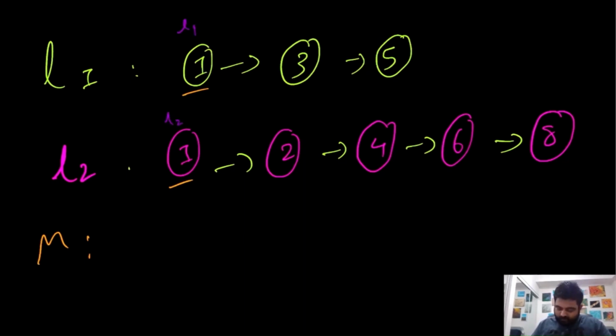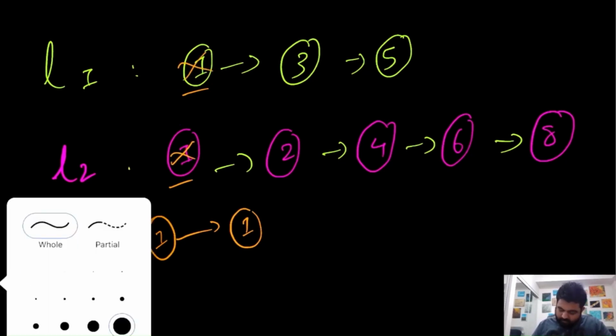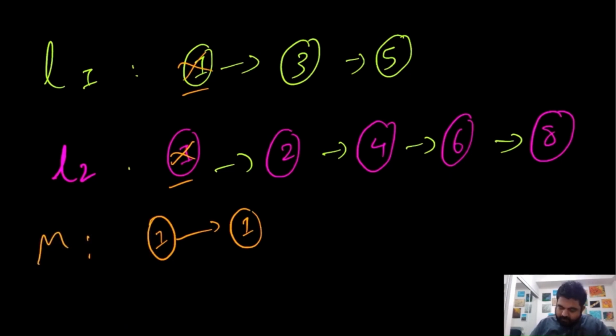Over here both the values are the same, so we can enter any value. We will add 1 over here and then again 1 over here, because both the values are the same, so you can put a condition to choose either one. Now we are done with both of them, and because we are done with both of them, we will have to update the values of this L1 and L2. So now this becomes our L1 and this becomes our L2.